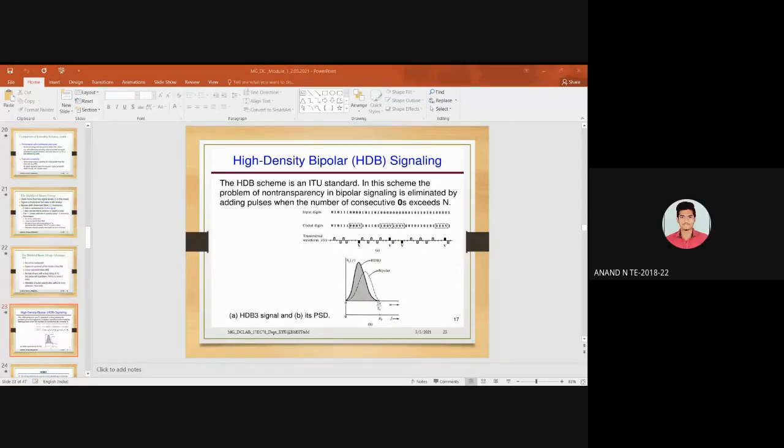For transparent, sir, unipolar, sir. No. Polar line code is the example of a transparent code, because what I said is transparent means it should be possible to transmit the digital signal correctly regardless of the pattern of ones and zeros. In case of the polar scheme, we represent 1 by a positive pulse and 0 by a negative pulse, right?